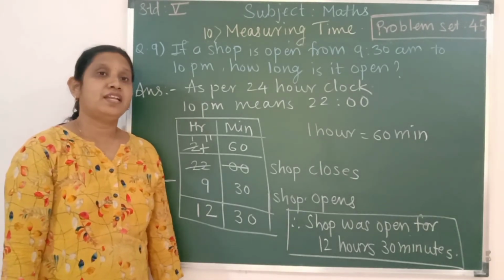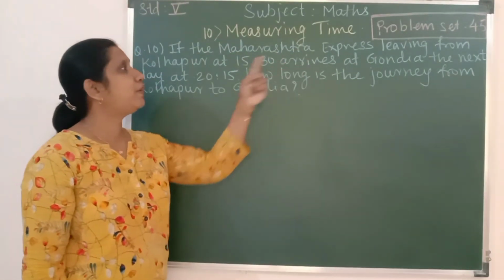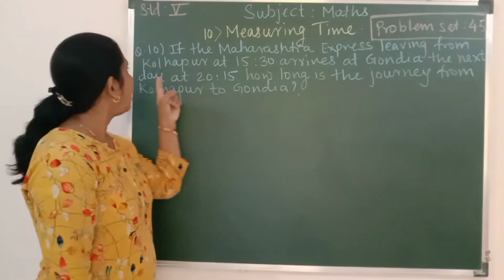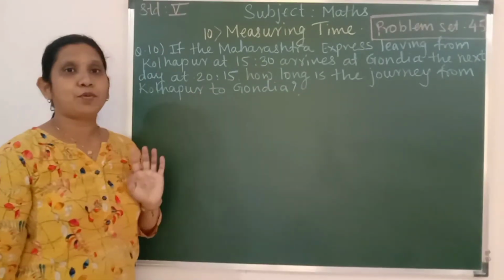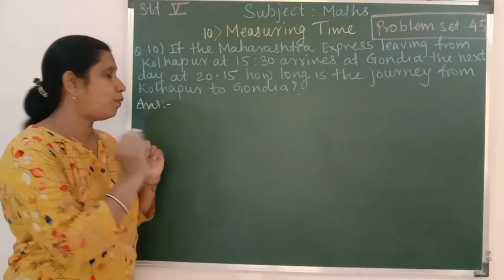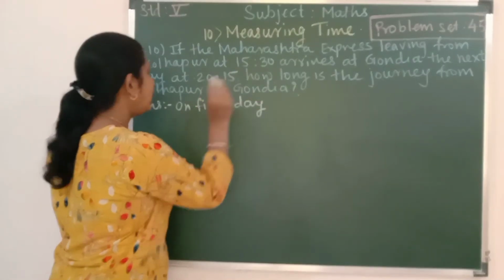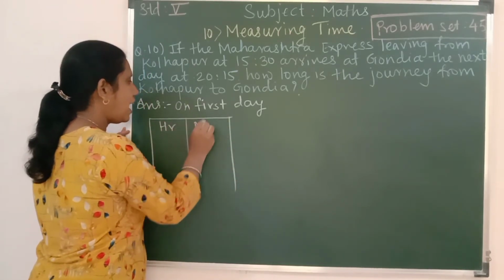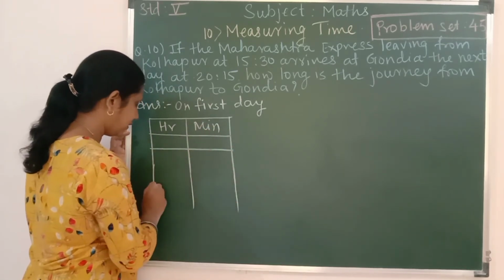Now we'll solve question number 10. Students, let us have a look at this question. If the Maharashtra Express leaving from Kolhapur at 15:30 arrives at Gondia the next day at 20:15, how long is the journey from Kolhapur to Gondia? Students will have to solve this example in two parts. On the first day, we'll make two columns over here, hour column and minute column. Okay, leave one row to write carryover. Fine.